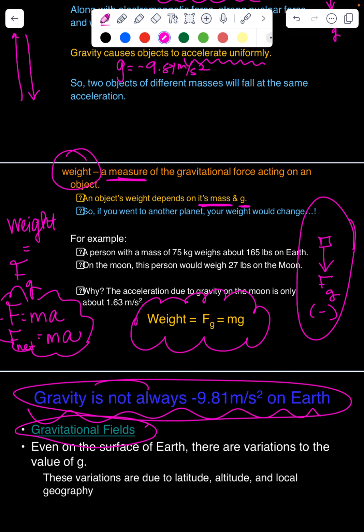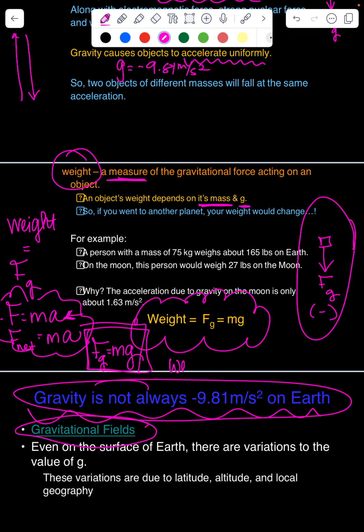Now we're still looking at this base equation, but we're going to be more specific with the force of gravity. If force is equal to mass times acceleration, then our force of gravity is equal to our mass times acceleration due to gravity.